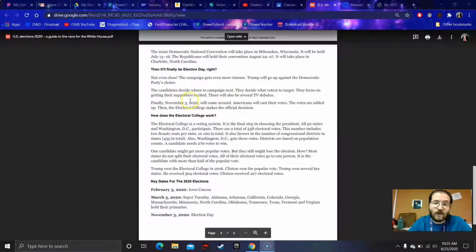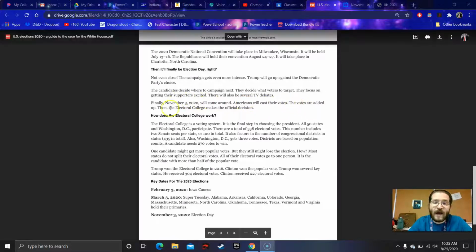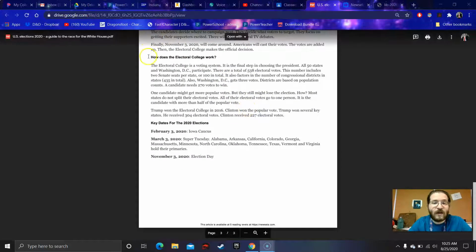Finally, November 3rd, 2020 will come around, and Americans will cast their votes. The votes are added up, and then the Electoral College makes the official decision. How does the Electoral College work? The Electoral College is a voting system. It is the final step in choosing the president.